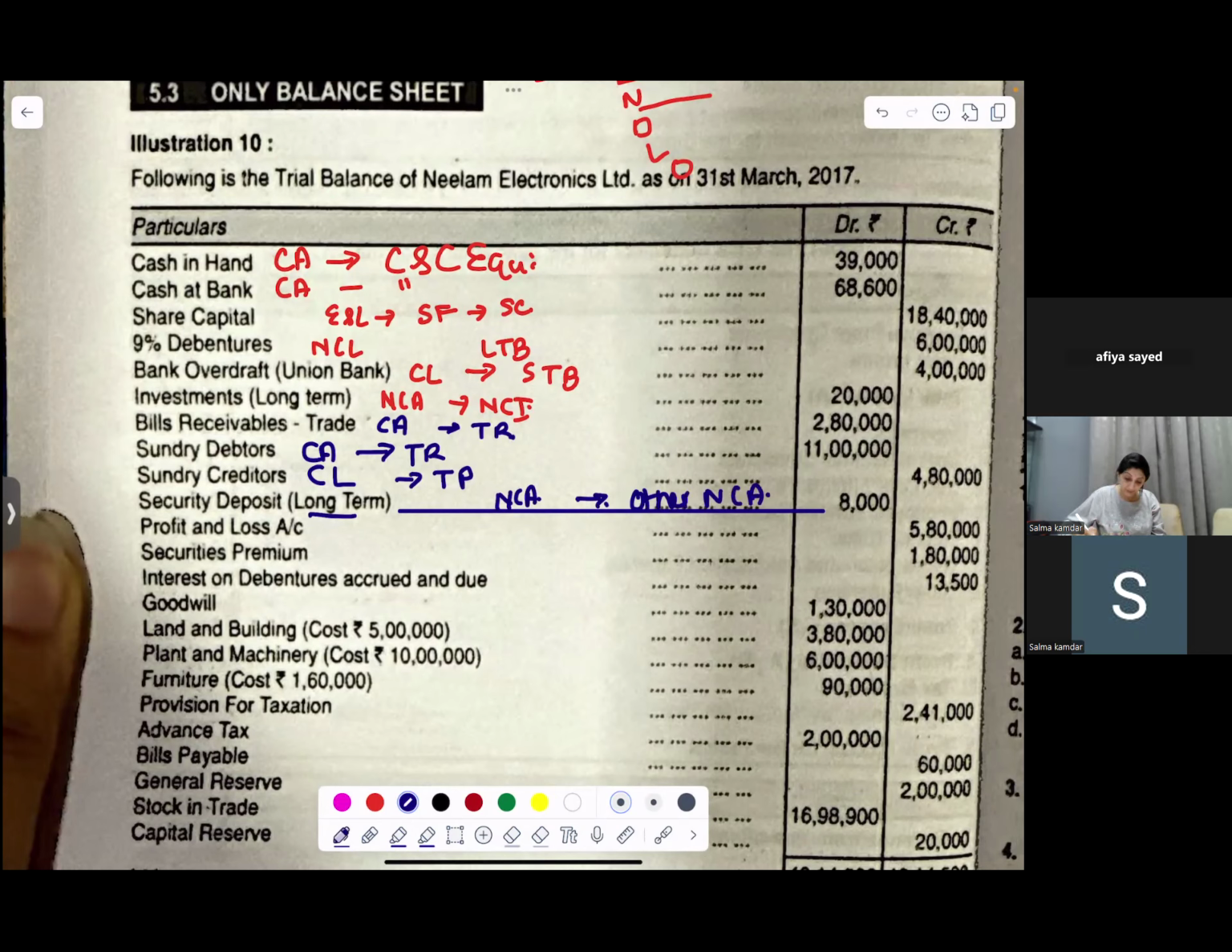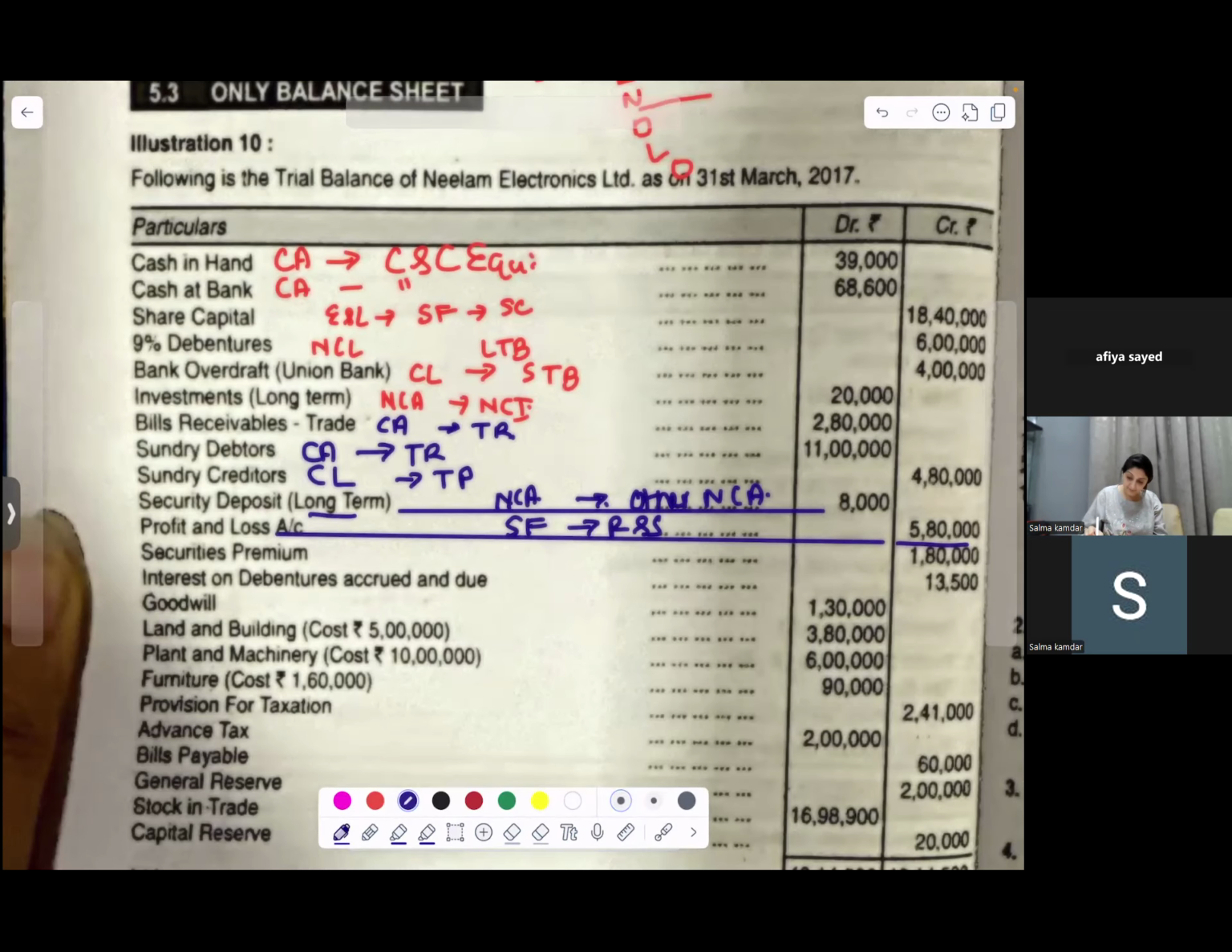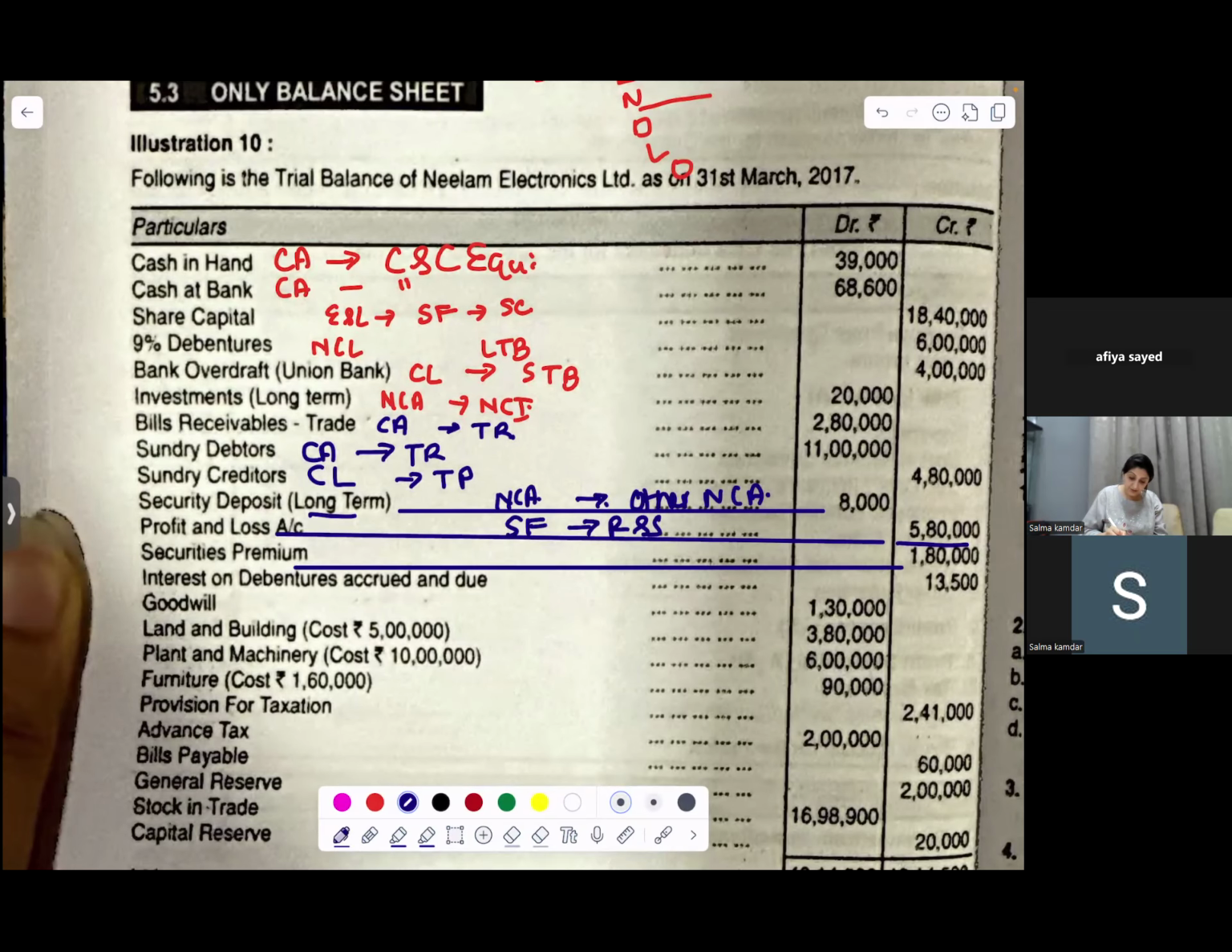Profit and loss account. This will be reserves and surplus. So shareholders' funds, reserves and surplus. Securities premium: shareholders' funds, reserves and surplus. Interest on debentures accrued and due: current liabilities, other current liabilities.